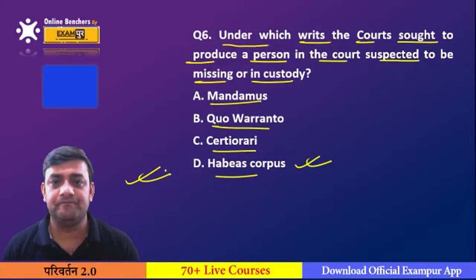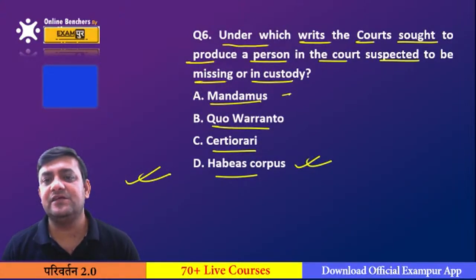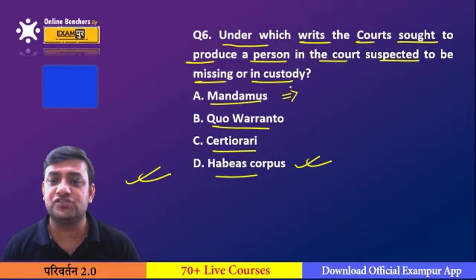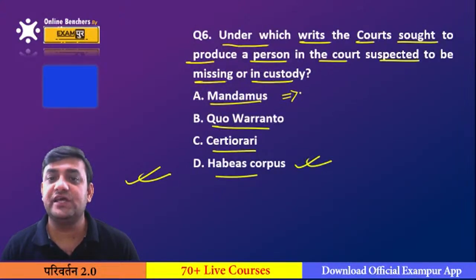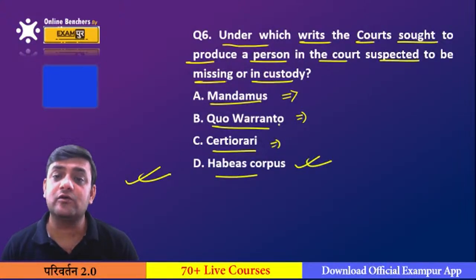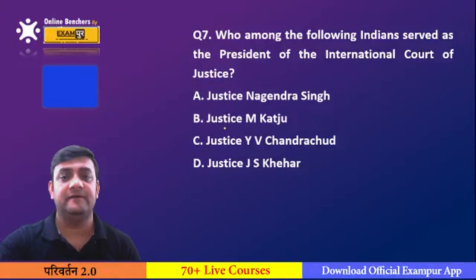It's the D option. Mandamus is basically the writ that is issued against government authorities or government officials to perform their duties according to their capacity. Quo warranto basically questions whether a person who is holding any government office or post is capable of holding that post or not. And certiorari is a writ which is always issued by the higher courts against a lower court if the lower court has breached its jurisdiction and, after breaching the jurisdiction, has given the judgment. So that is called certiorari.